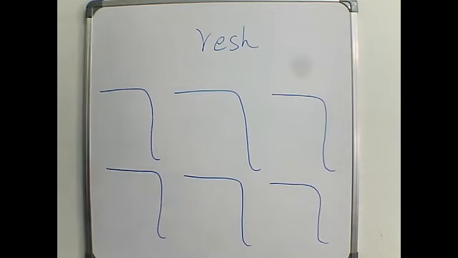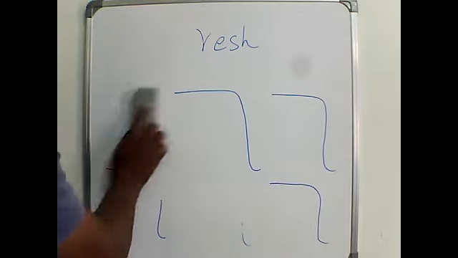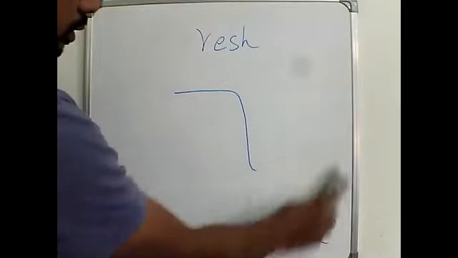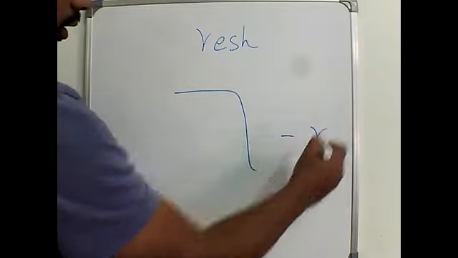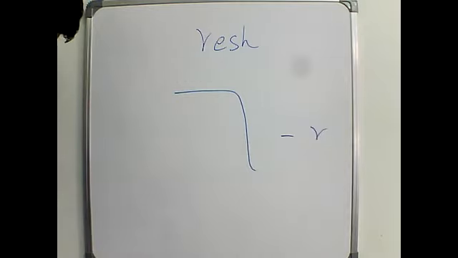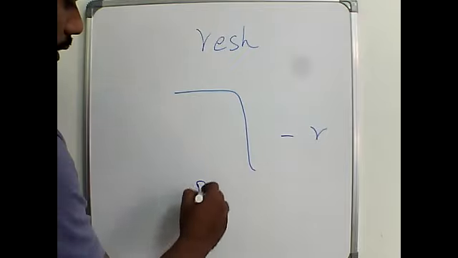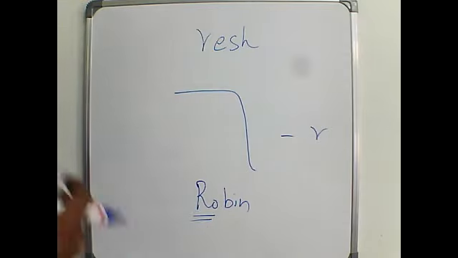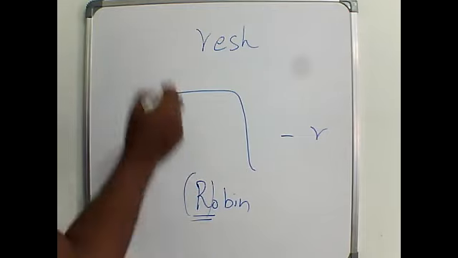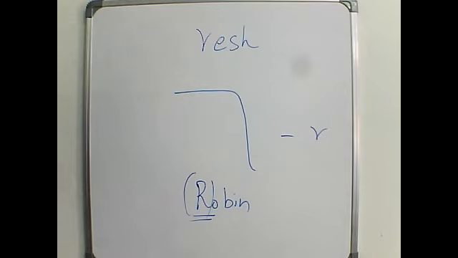So the transliteration for Resh is R, and the sound is something like R in the word robin. If you pronounce R, it starts with the ra sound. So that is the sound of this letter, Resh.